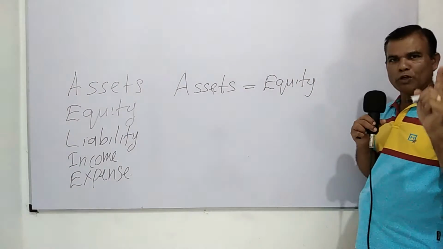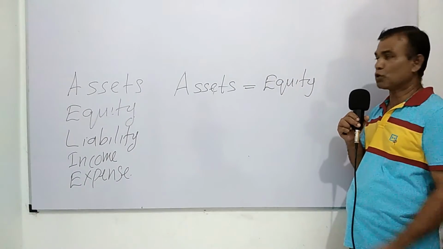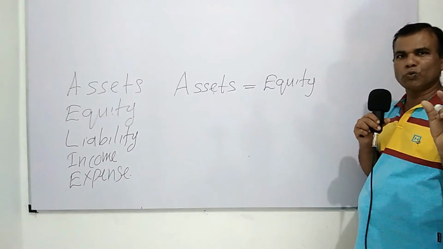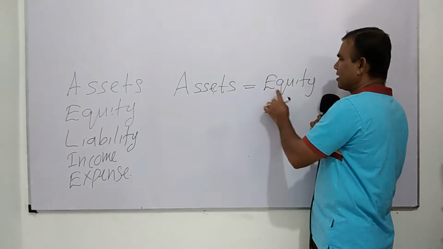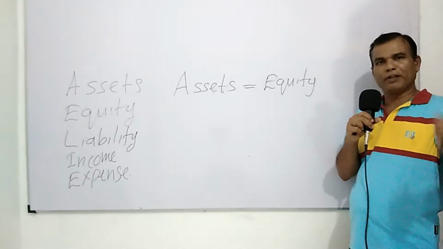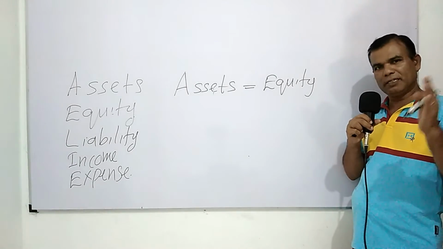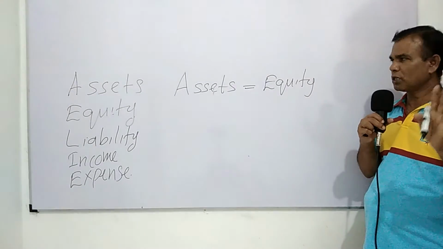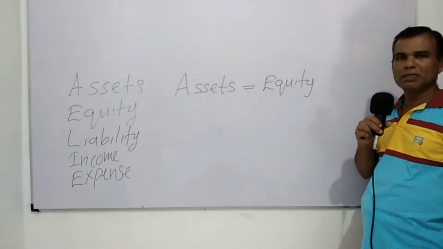Now, if you are going to start a business using your own money, your own equity, then our accounting equation, the mathematical relationship between assets and equity, remains as assets equals equity. If you are not going to obtain any amount from outside to do your business, your total assets is going to be equal to your total equity.